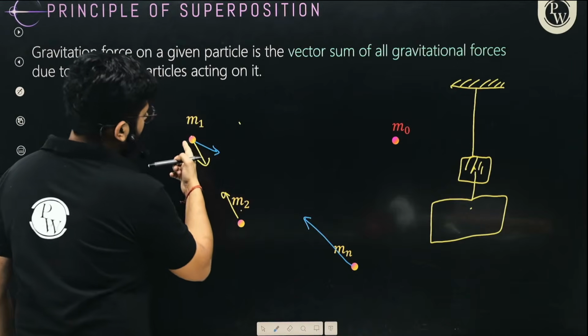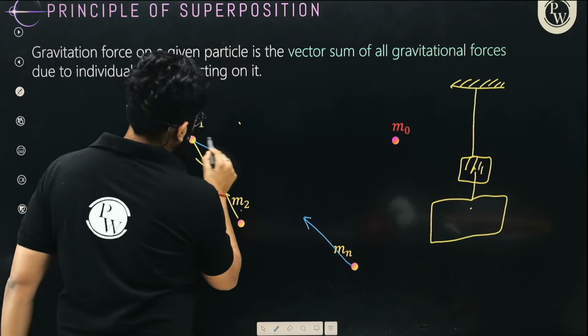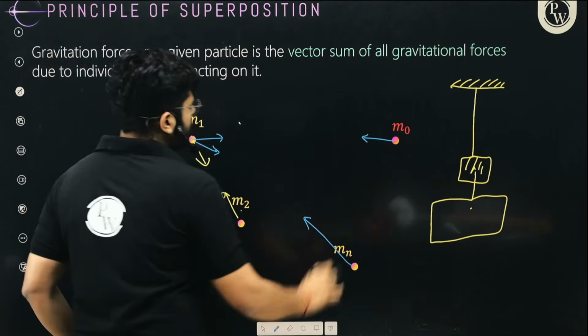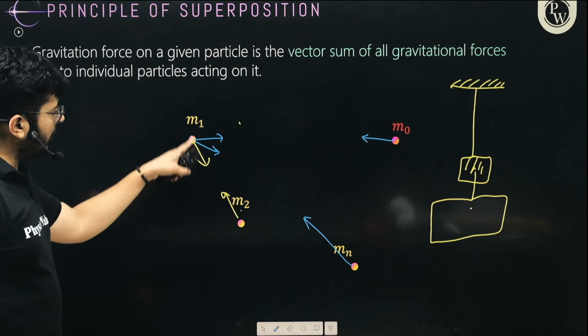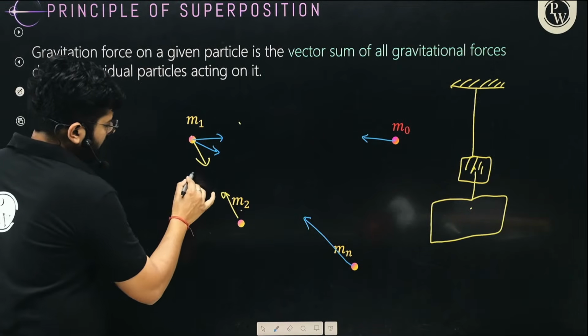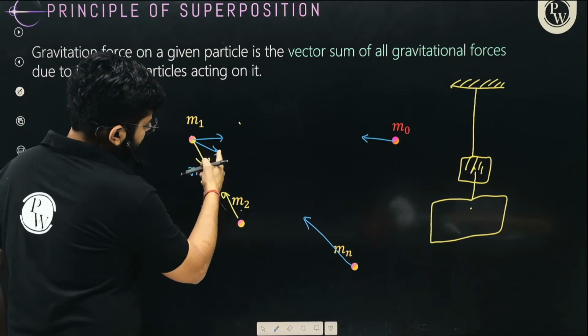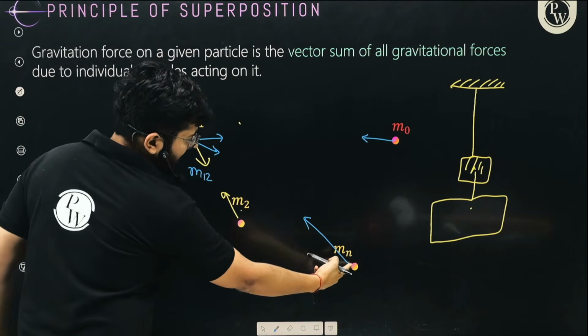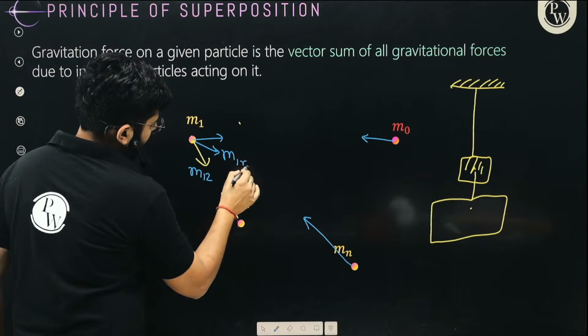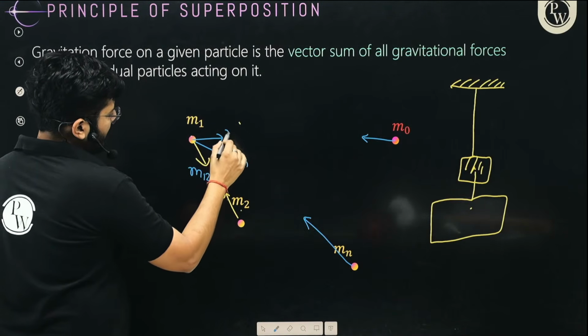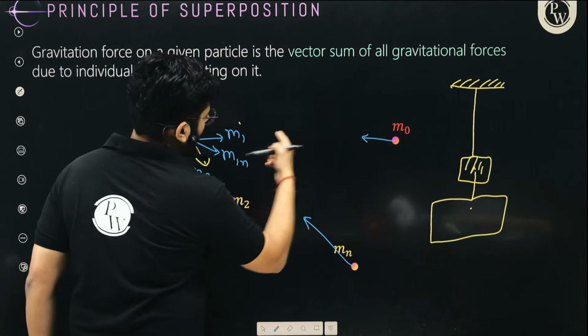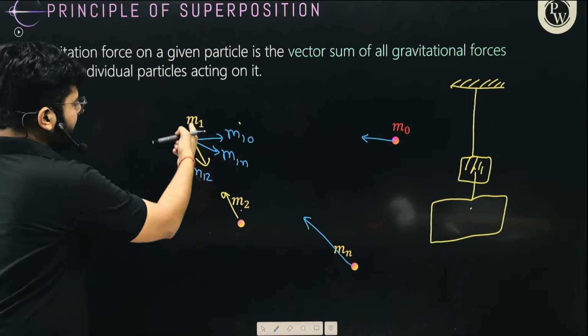Let's take another color. So you see that this is the force on m1 by m2. This is the force on m1 by mn. Here this is the force on m1 by m0. So what is the net force on m1?